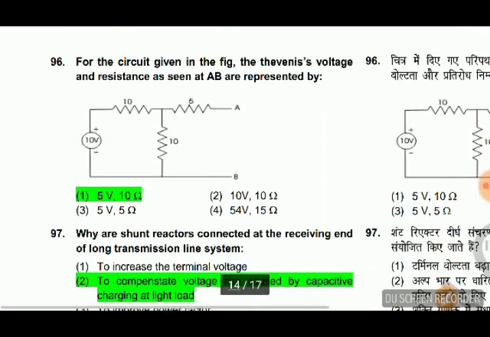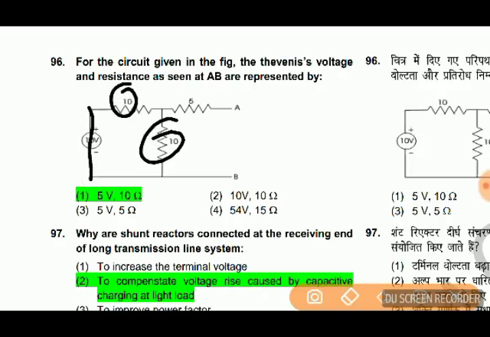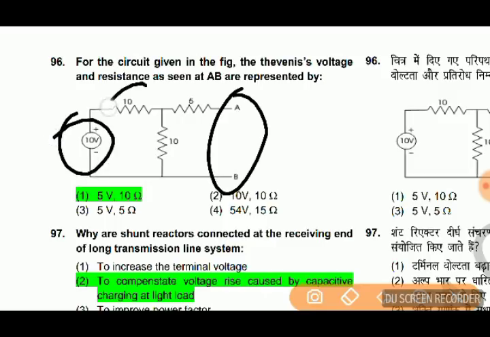For the circuit given in the figure, the Thevenin's voltage and resistance are seen from AB. So for Thevenin resistance, we have to short circuit the voltage. So 10 will be parallel 5 plus 5, 10. Equivalent resistance is 10. Then equivalent voltage across AB is the 10 volt. Current will not flow through this. So it will be divided by 2, 5 volts.